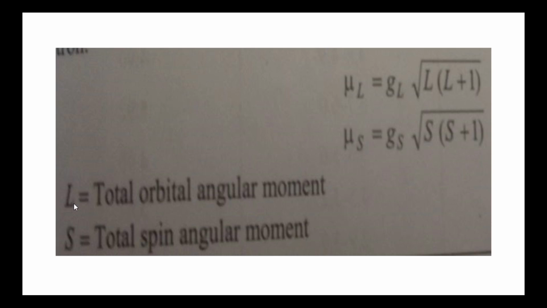Capital L is the total orbital angular momentum, S is the total spin angular momentum, and GL is the splitting factor for orbital magnetic moment. GS is the splitting factor for spin magnetic moment. For mu L, GL is equal to 1, and for mu S, GS is equal to 2.